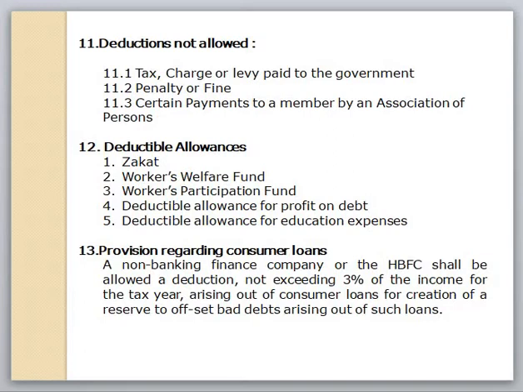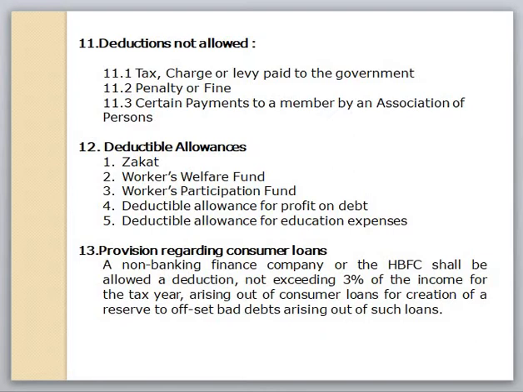11.2 is penalty and fine. Any fine or penalty for the violation of any law, rule, or regulation is not admissible. However, certain payments are allowed as tax expense which are not for the violation of any law, rule, or regulation. For example, compensation for late payment of a loan installment, demurrage to customs authorities, and compensation or interest for breach of contract in the ordinary course of business.